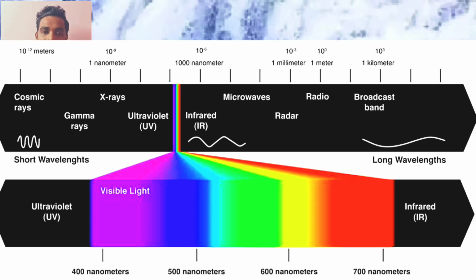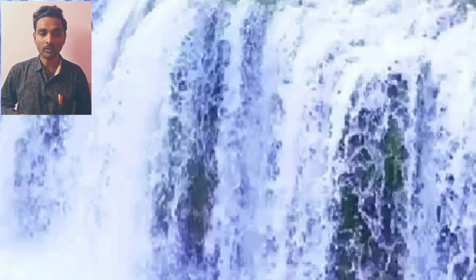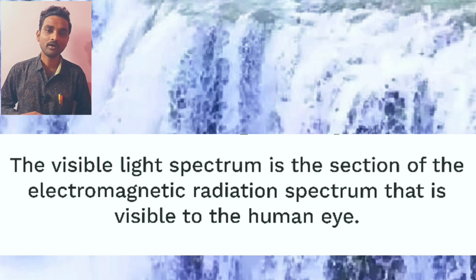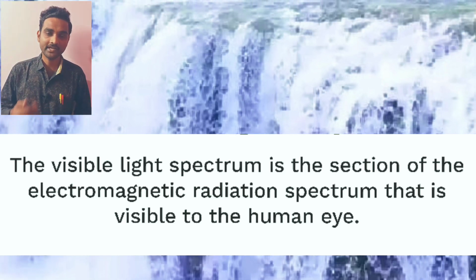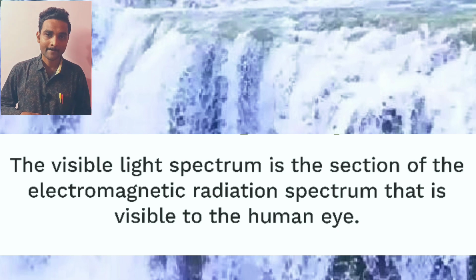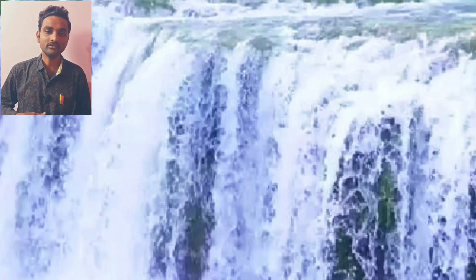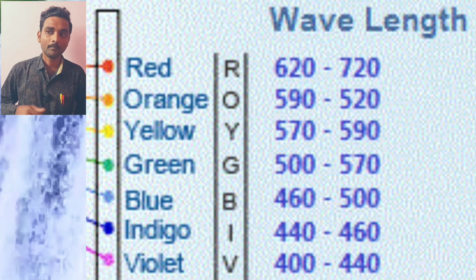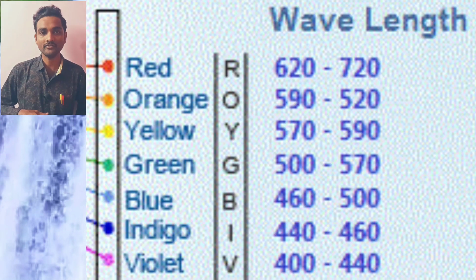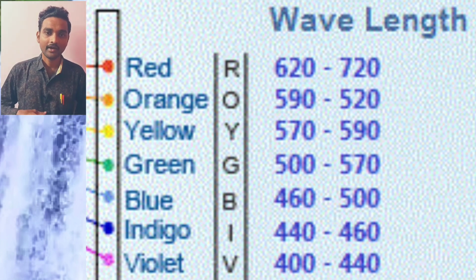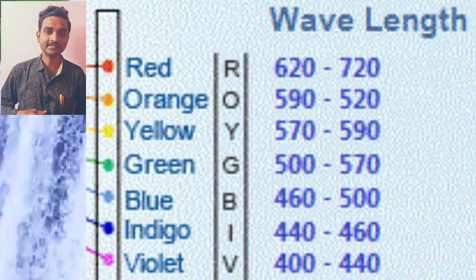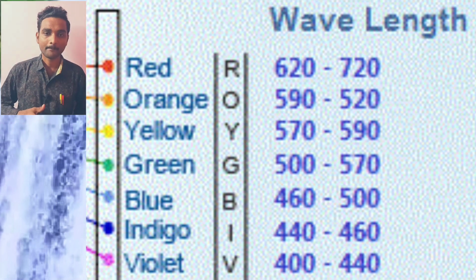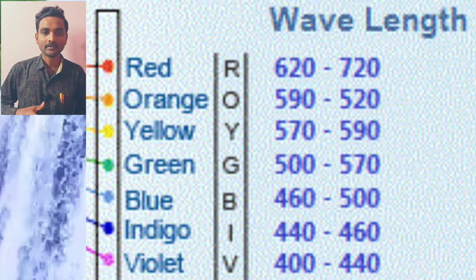In this, we have to discuss a very important thing, the visible spectrum. What is visible spectrum? The spectrum which is visible to our eyes is called visible spectrum. In that visible spectrum, 7 colors are there, as we know very well, VIBGYOR colors. What are they? Violet, indigo, blue, green, yellow, orange, red. Here the wavelength range is 400 nanometers to 750 nanometers.